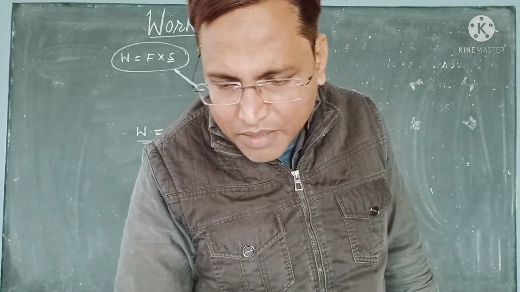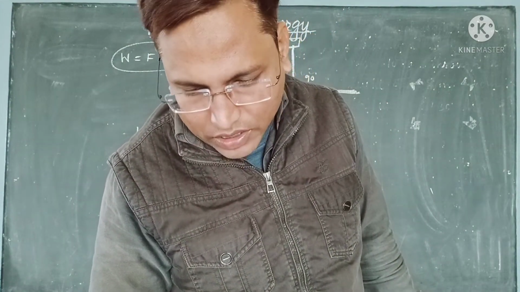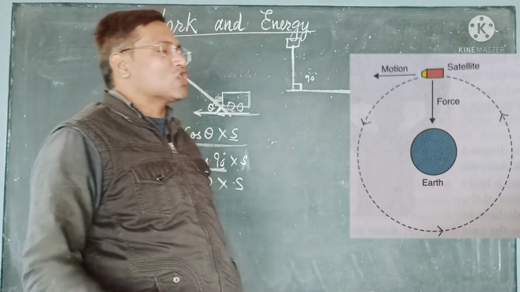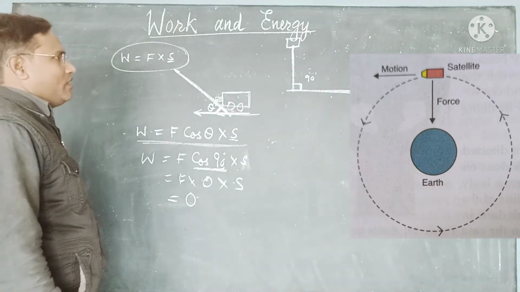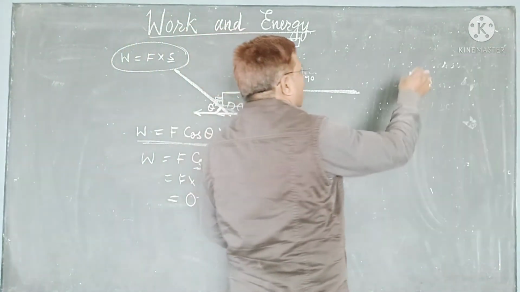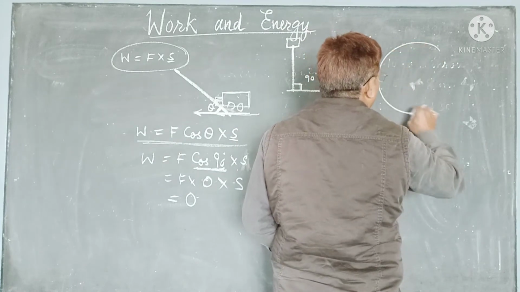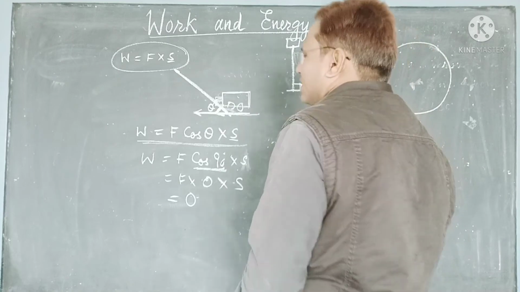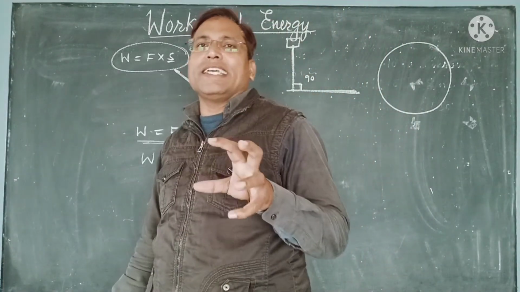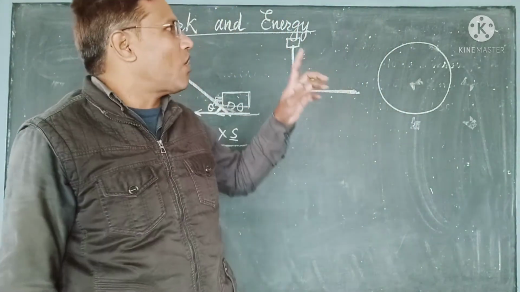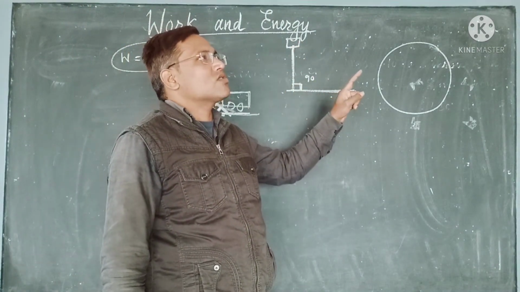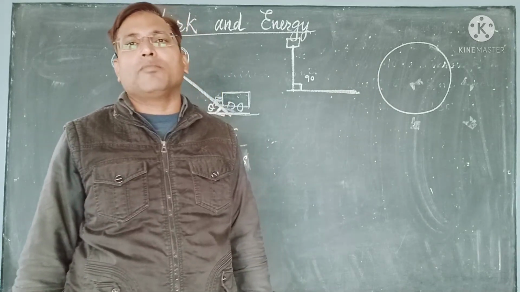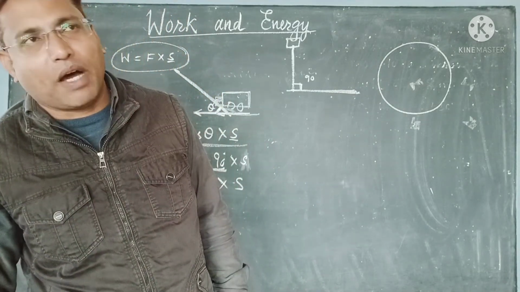Now, work done by a body moving in a circular path. The work done on a body moving in a circular path is also said to be 0. Why? Because whenever a body is moving in a circular path, a centripetal force is acting on the body that keeps it moving in the circular path.